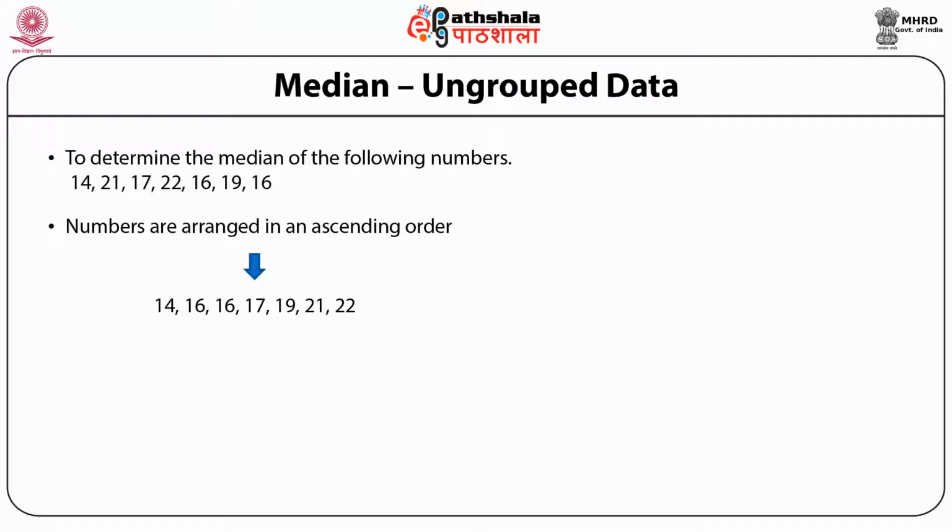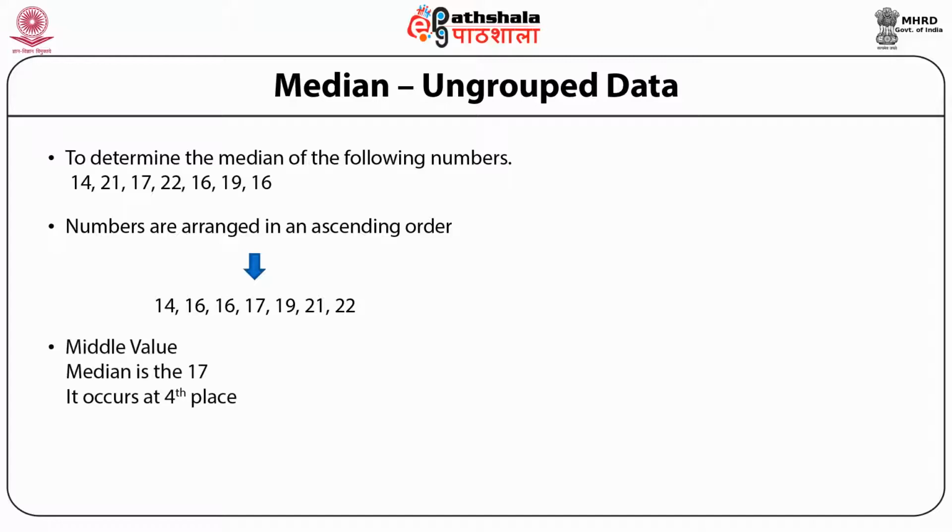Then we find the median value. Since it's an odd number, it will be n plus 1 divided by 2, that is 7 plus 1 divided by 2. It comes out to be 4. So we look at the 4th observation. What is the 4th observation in this series?